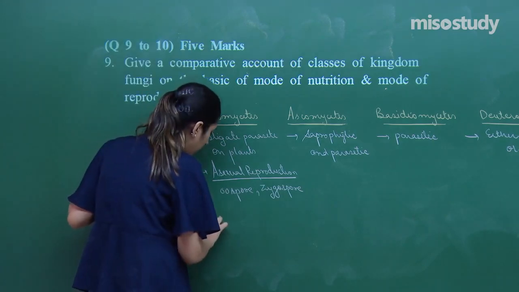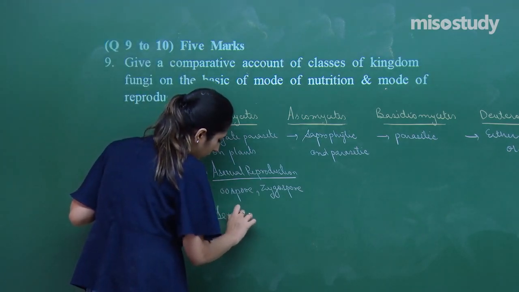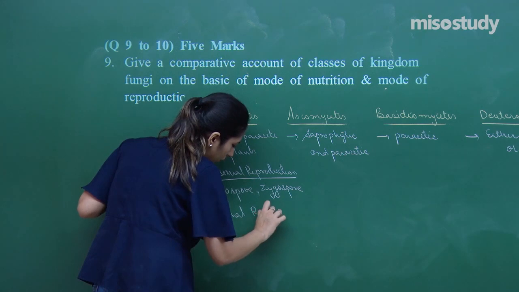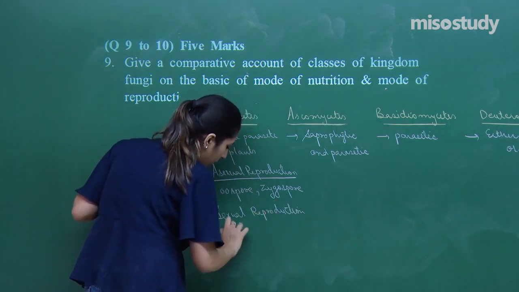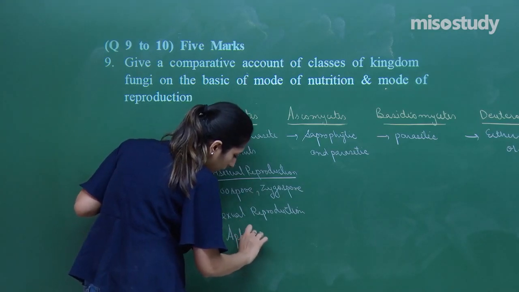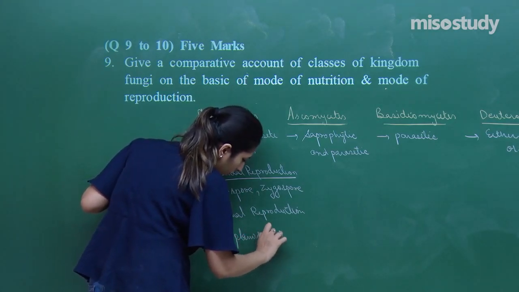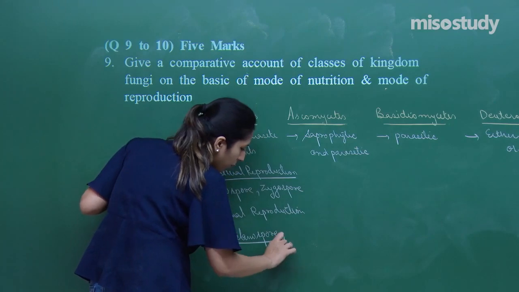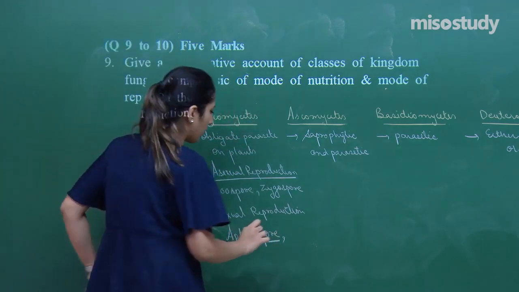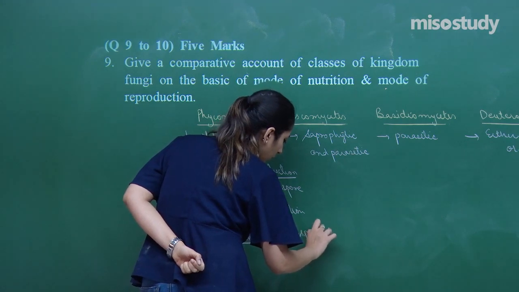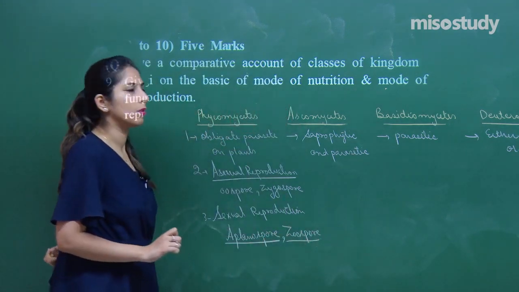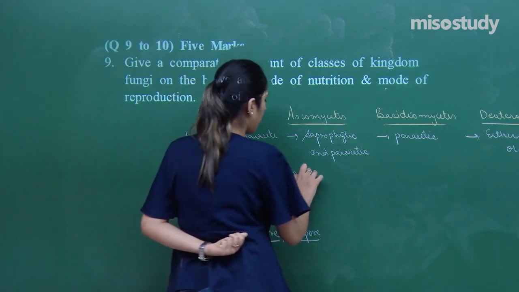Whereas to talk about the sexual reproduction, it happens with the help of aplanospore, and second with the help of zoospore.